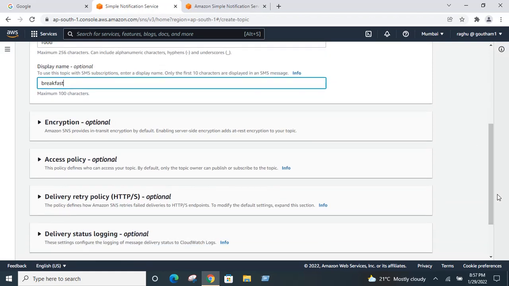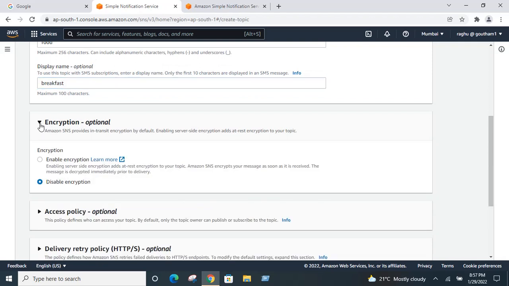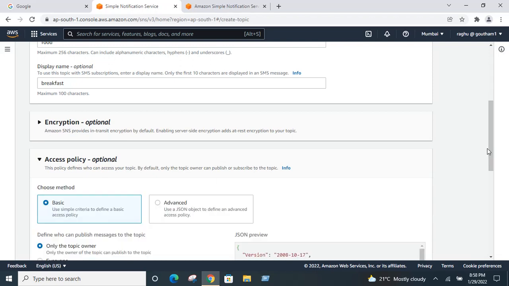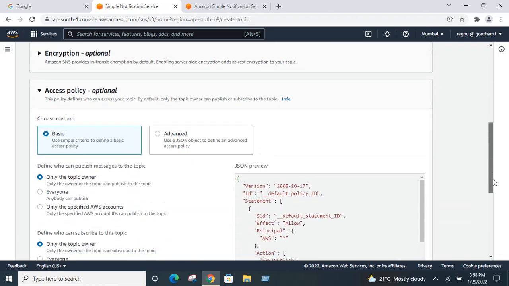Next, encryption is optional. If you want to send the message in encrypted form, then you need to click on Enable. Otherwise, keep the option as it is, disabled. The next one is the access policy. This is very important, as it decides who should have access to this topic.